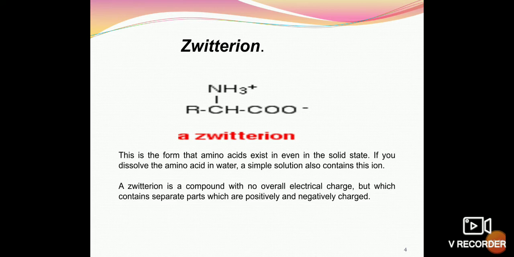A zwitterion is a compound with no overall electrical charge, because one positive and one negative cancel, but which contains separate parts which are positively and negatively charged.